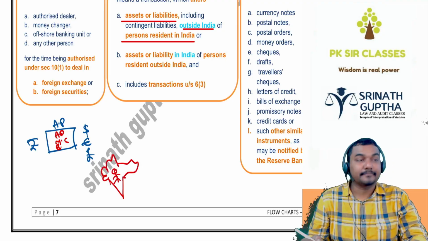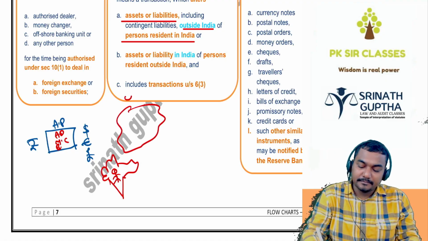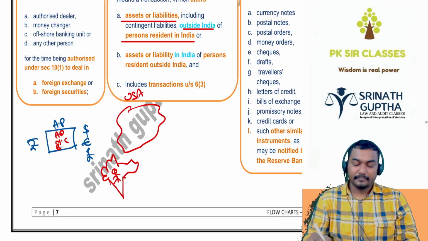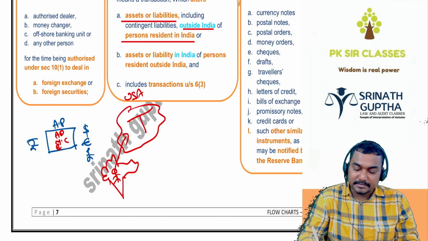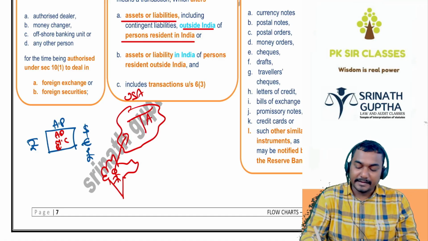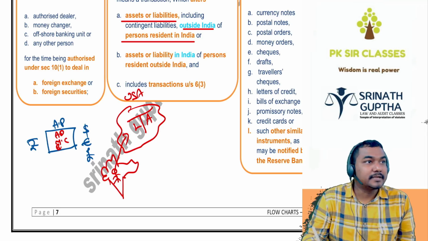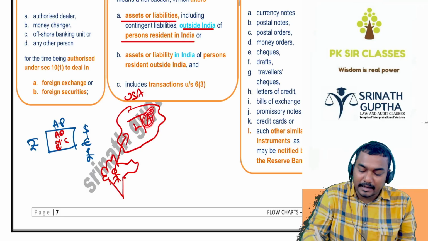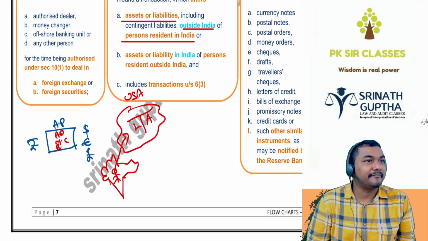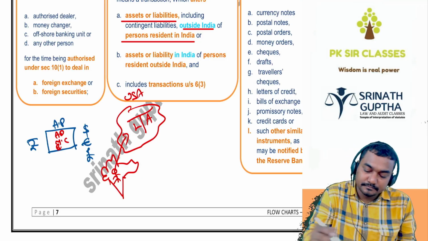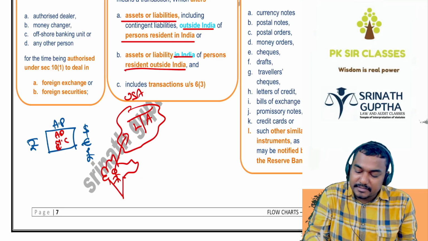Ramesh is there in India. He's a person resident in India. And this is America. Ramesh is going outside, that is, he is going to America. He is purchasing the asset, or taking the loan, that is creating the liability. For an Indian, outside India, what is created? Asset is created or liability is created. इसको बोलते हैं capital account transaction. Indian balance sheet affected outside India. Otherwise, asset or liability in India of a person resident outside India.